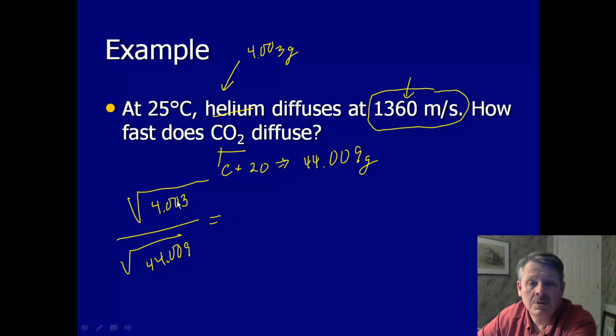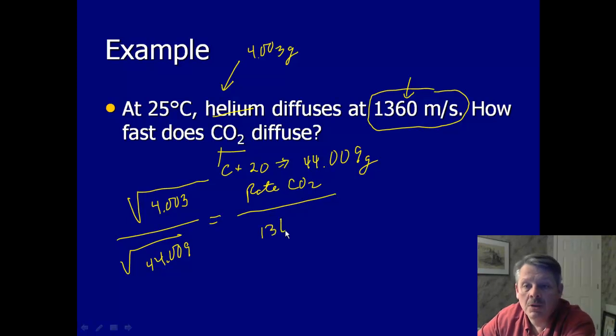Remember, this is helium, the top one, and the bottom one is CO2. So we're going to put CO2 on the top, the rate of CO2, and the rate of helium on the bottom was 1,360 meters per second.